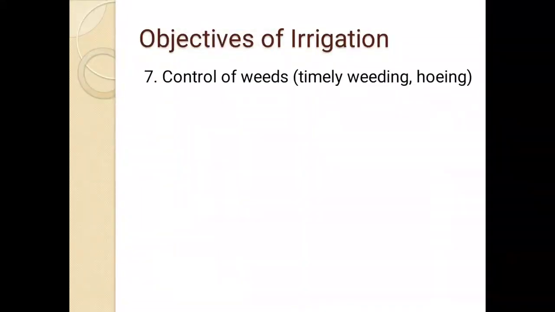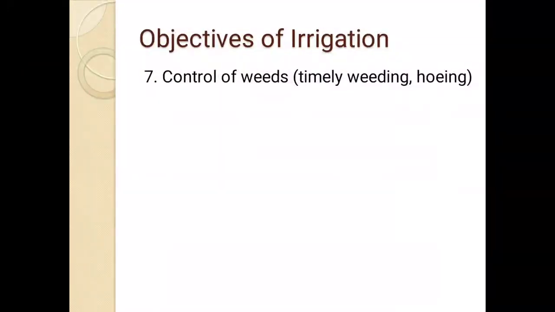Next objective is controlling of weeds. Timely control of weeds requires irrigation. When you don't have irrigation, you can't apply water to the soil, and at that time it is very difficult to control the weeds. But when we have irrigation, then we can provide water to the soil, and when there is a good physical condition of the soil, then we can control the weeds.